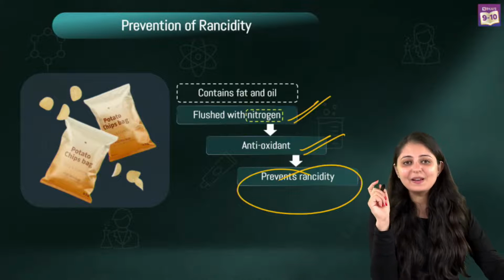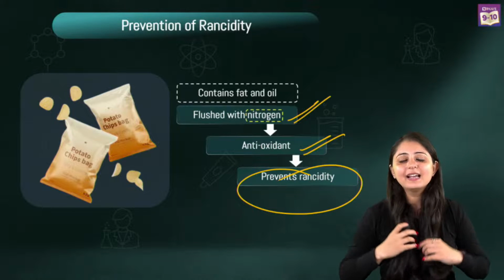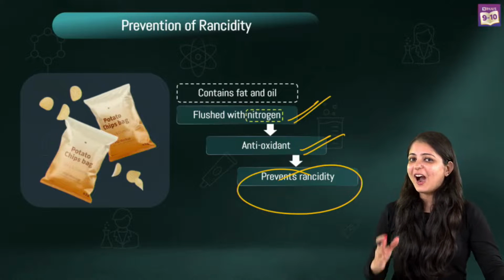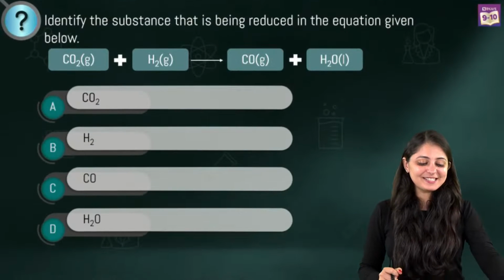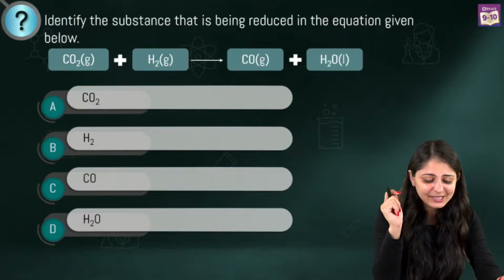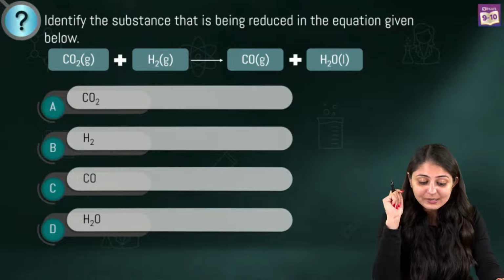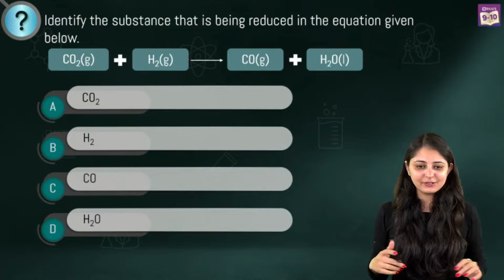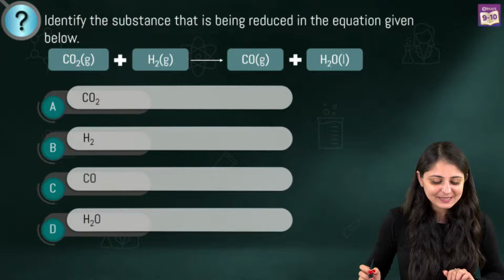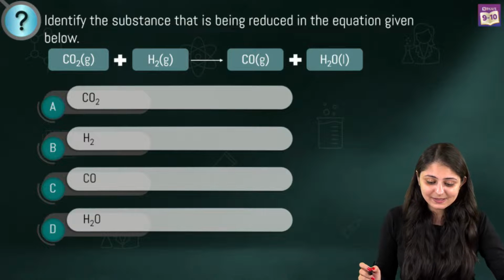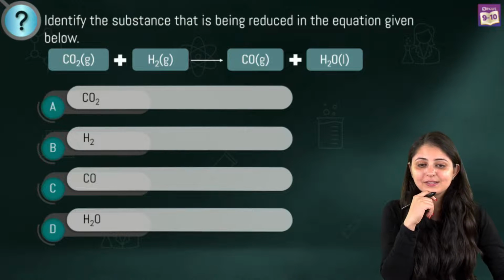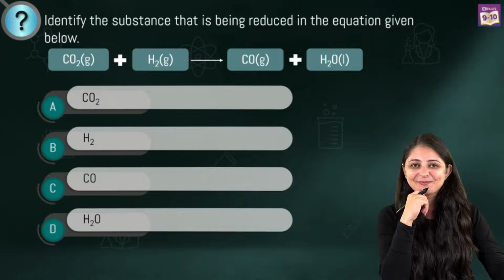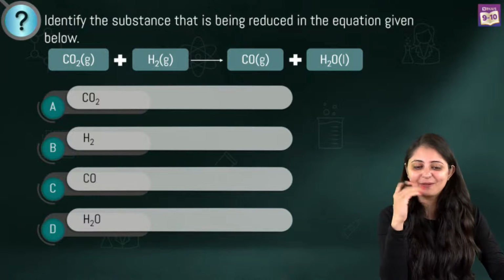Bilkul sahi. Alright, so if you've understood everything that we've discussed, I have a question for you. I'll keep shooting questions in between because I want to check how attentive you are in the class. The question is this. Identify the substance that is being reduced in the equation given below. Reduced. You've given me loads of thumbs up that we've understood everything, so solve this question. CO2 plus H2 giving you CO plus H2O, which is the substance that is getting reduced. Reduce ho raha hai, matlab? What is happening? Loss of oxygen or gain of hydrogen. That's all that you have to check.